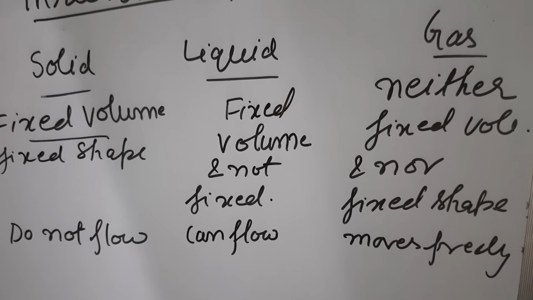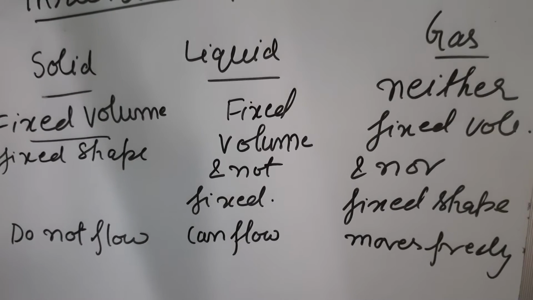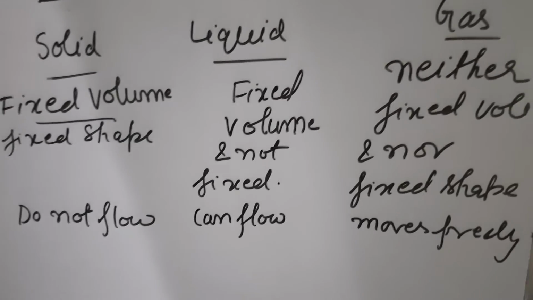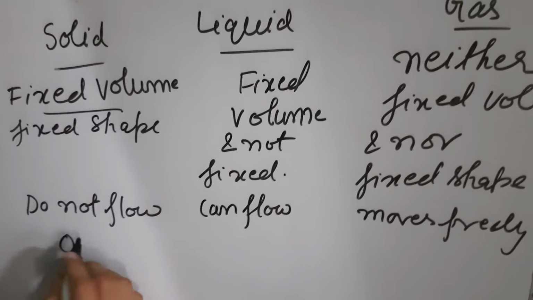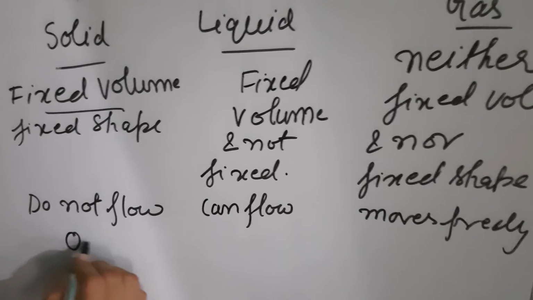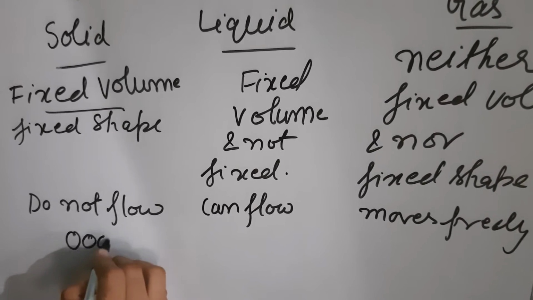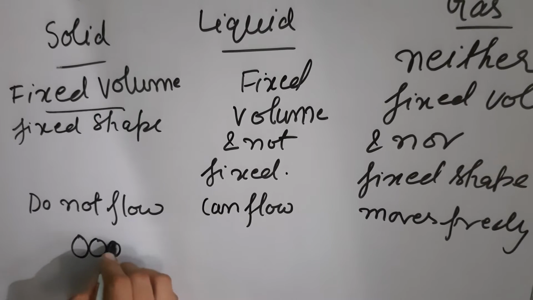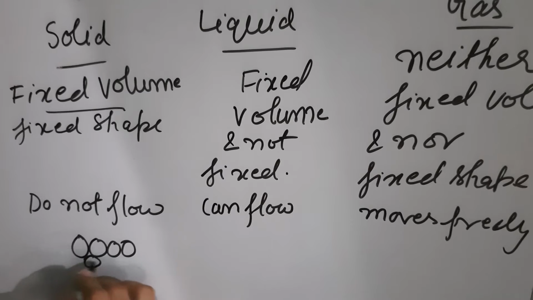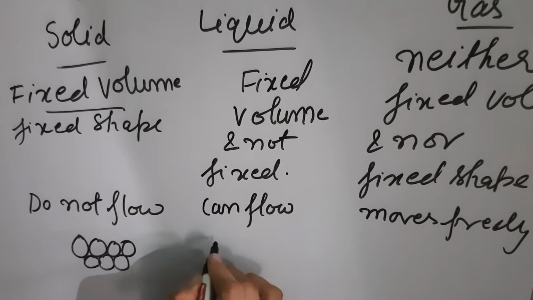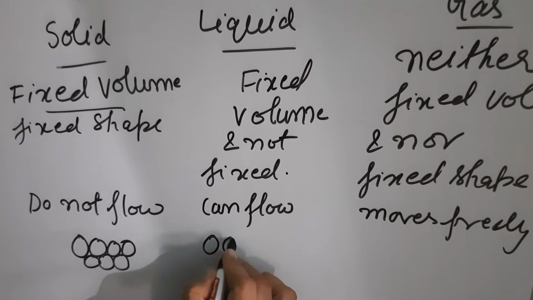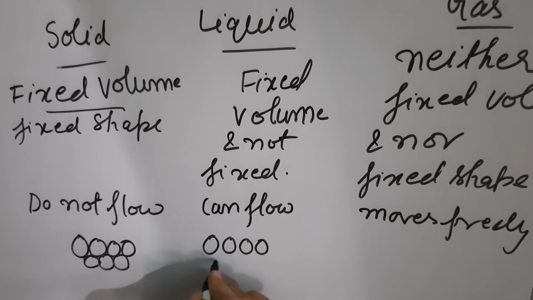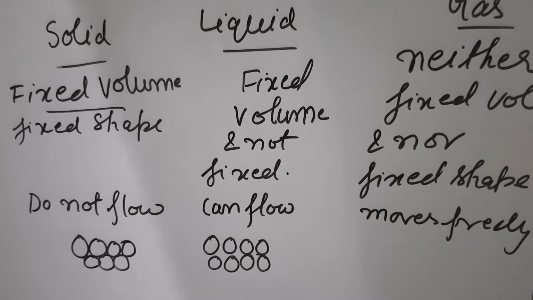Okay student, and in case of solid, molecules are tightly packed. Okay, suppose these are solid. You can see here, in case of solid, the molecules are tightly packed like this. Okay, 1, 2, 3. These are the molecules of solid. These are tightly packed to each other. Okay, in case of liquid, these are less tightly packed. Less in comparison to solid, these are loosely packed, so that they flow. That's why they flow.